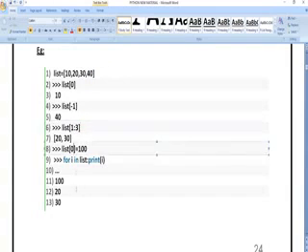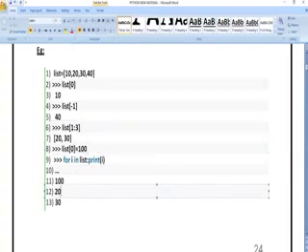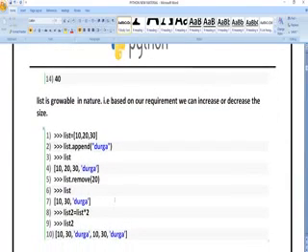So list of 0 is equal to 100. Here we are defining list of 0 as 100. For i in list, whatever the list I am having, I am going to store each value in a variable called i, and I am printing that i. So we are going to get all the values. Here you can observe the 0 value for us was 10. Here I am updating the 0 value from 10 to 100. That is why it is updated as 100, 20, 30, 40.